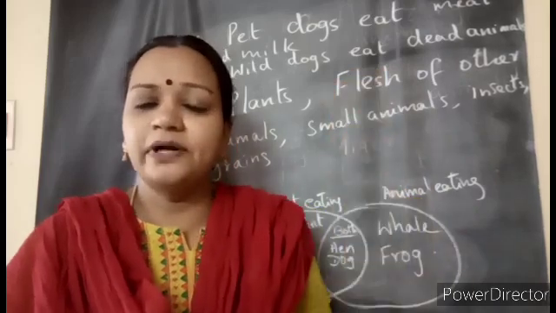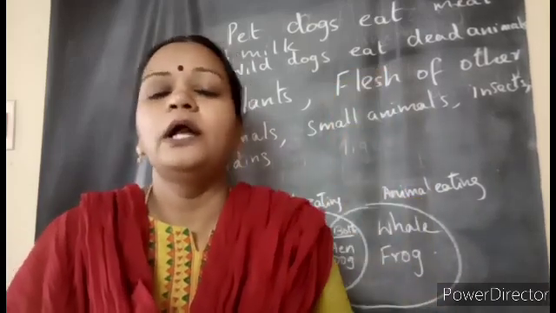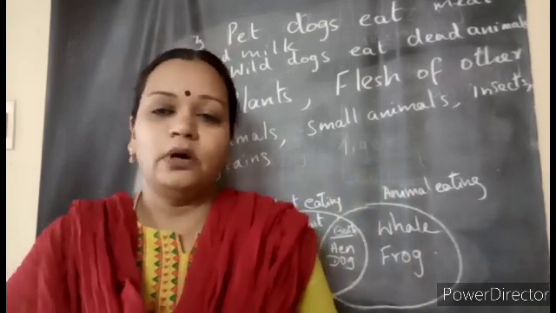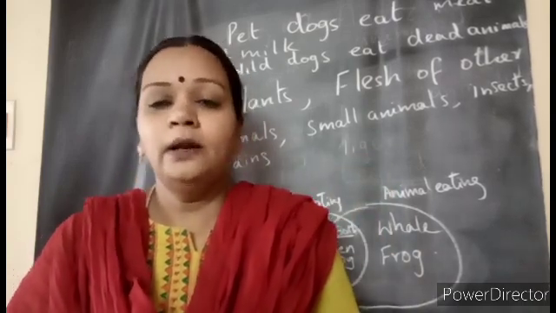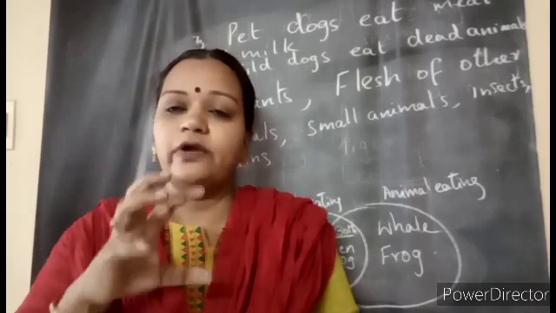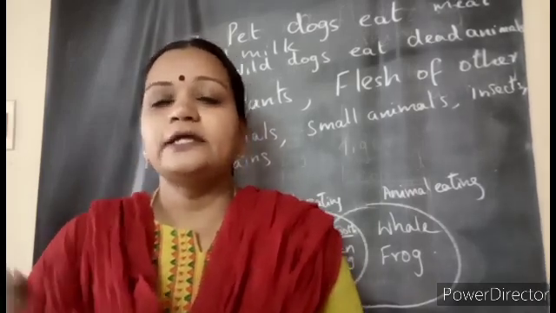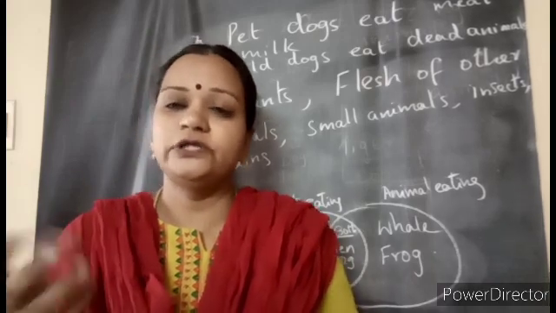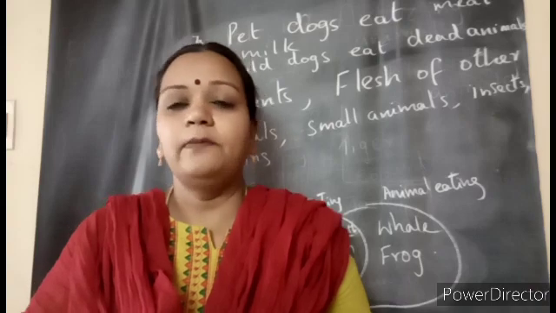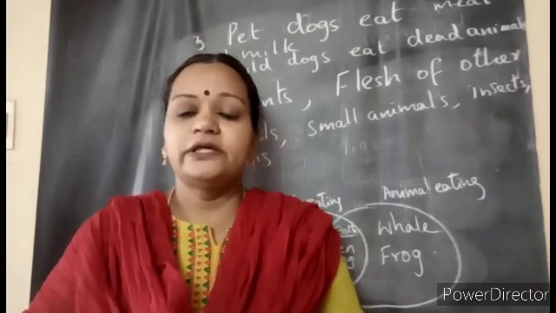No need to write the same answer. You can think and try to give your own answer on your own. This is only for an idea of what to write, children. And in the textbook there are so many animal pictures. From that, select any five, stick the pictures on an A4 sheet, and write what type of food they eat. Complete this and learn further, children.